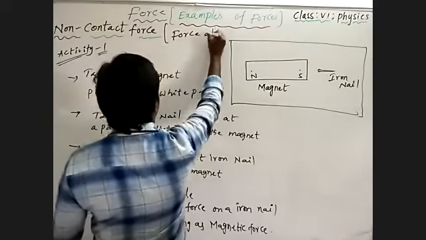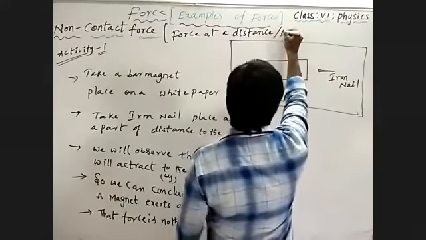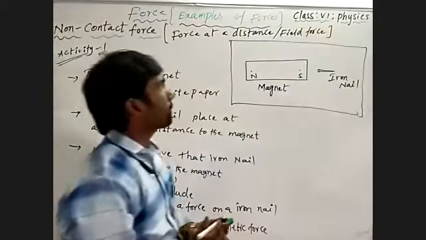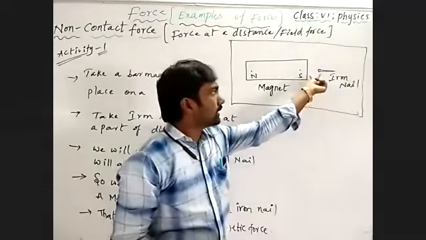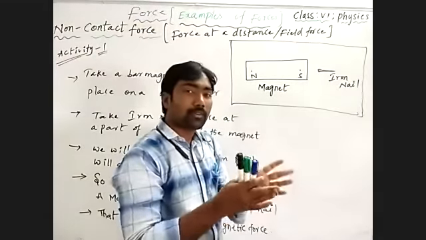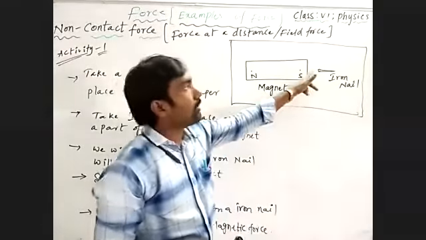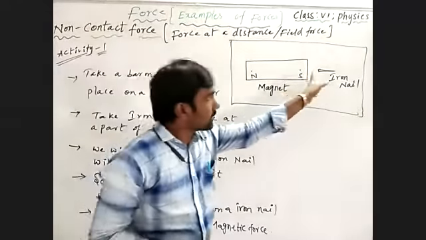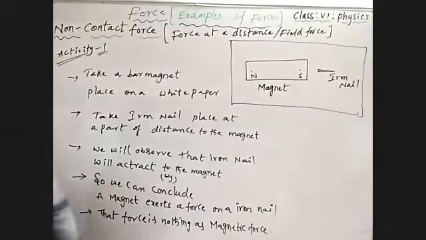See, force at a distance, and we also call it field force. Why? Because without a direct physical contact, there is a distance between the two objects that interact, but there is a force acting. There is a force acting between two bodies to interact at a part of the distance. That's why we call non-contact force a force at a distance. The force is acting at a particular field, so we can call it field force. Understand?